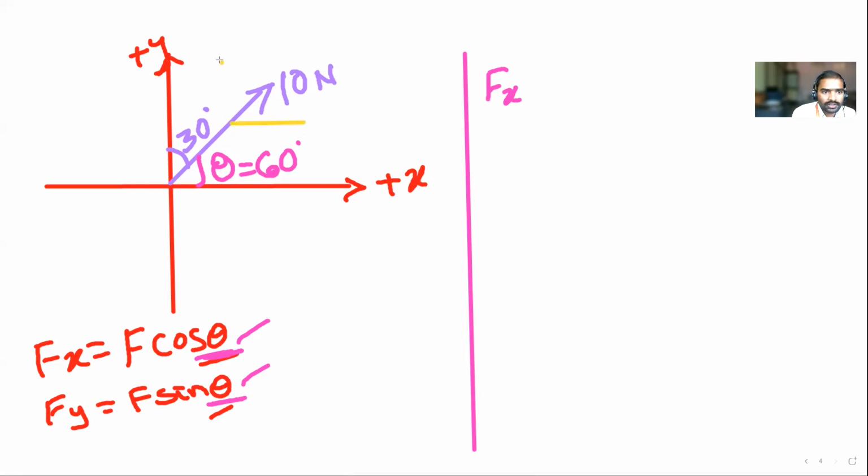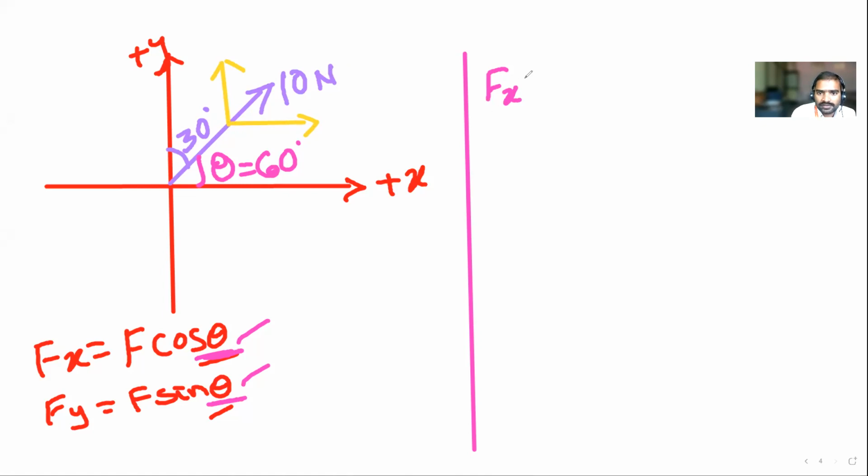This is the horizontal direction and this is the vertical direction, and the vertical direction is moving upward. The horizontal direction is moving right-hand side. Okay, correct? All of you? Yes, sir. Okay. Now, how to write this one?